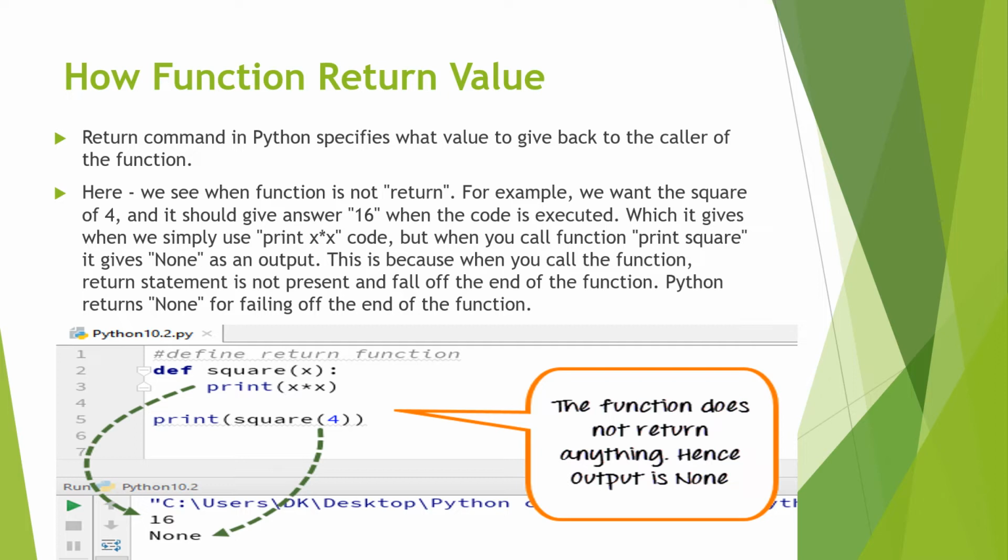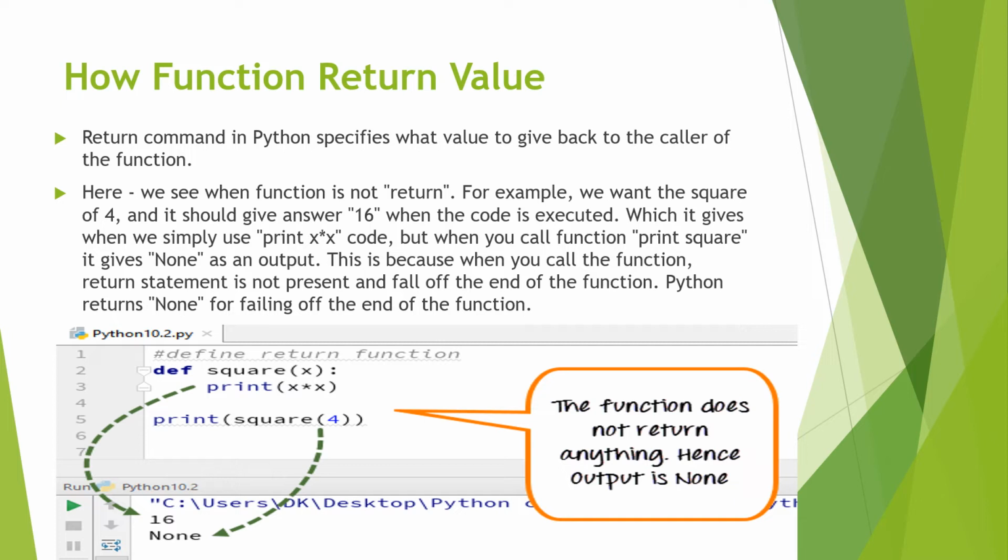When the code is executed, it gives this when we simply use the print x multiply x code, but when we call the function print square, it gives None as output. This is because when you call the function, the return statement is not present and it falls off the end of the function. Python returns None for falling off the end of the function.